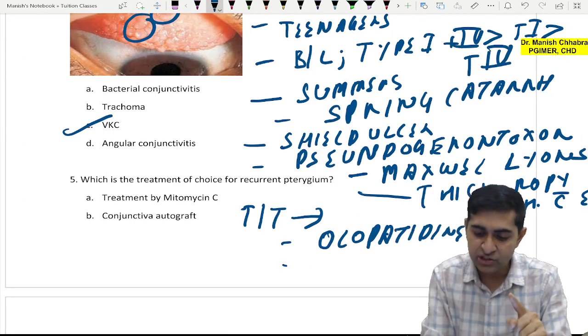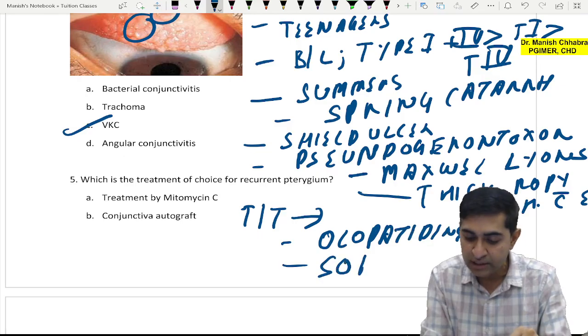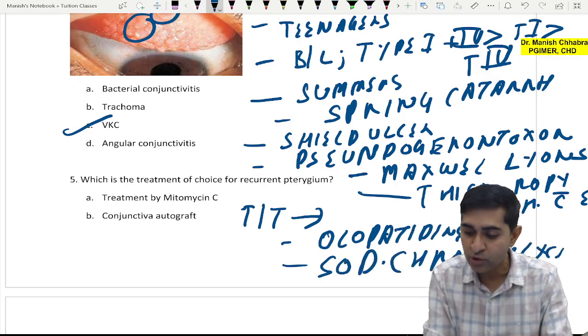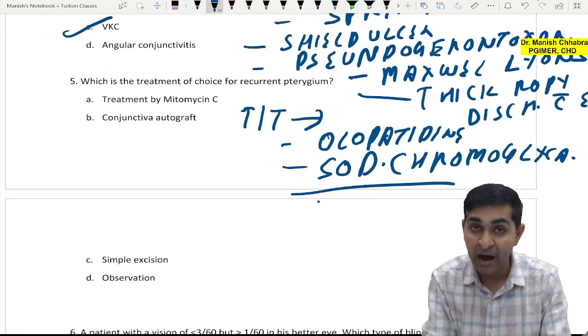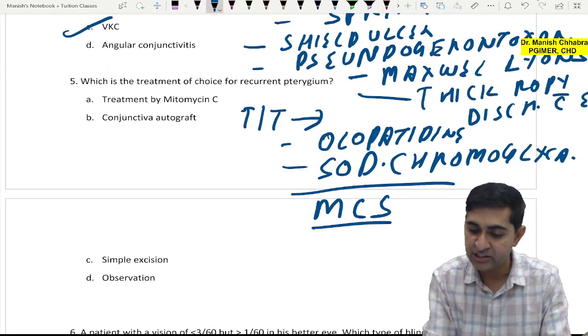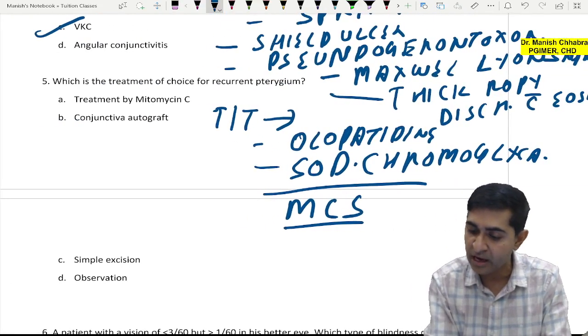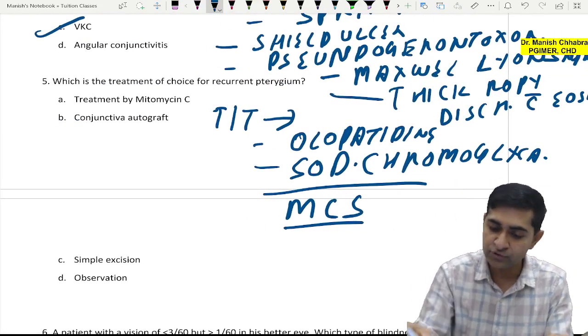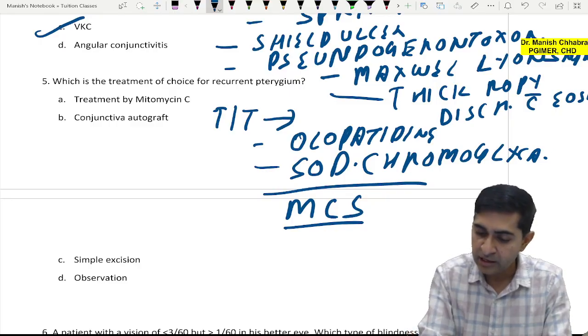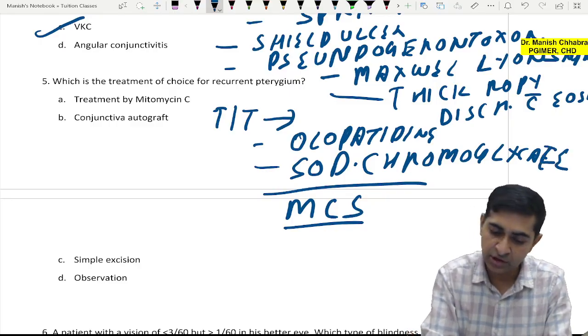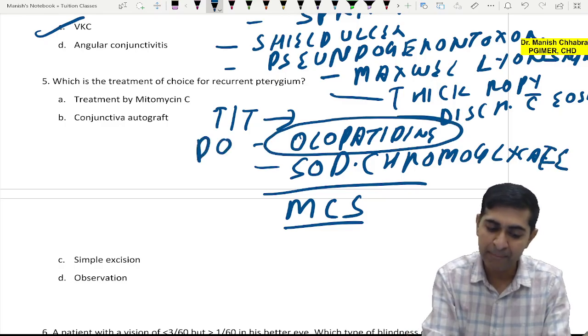If olopatadine is not in the option, go for sodium chromoglycate. Sodium chromoglycate is your mast cell stabilizer. But if I may ask you, what is the drug of choice? Drug of choice will be your olopatadine.